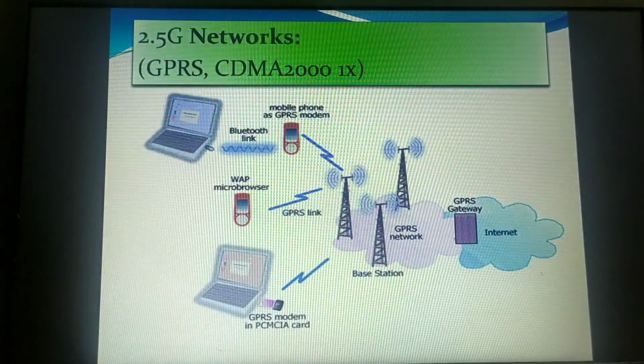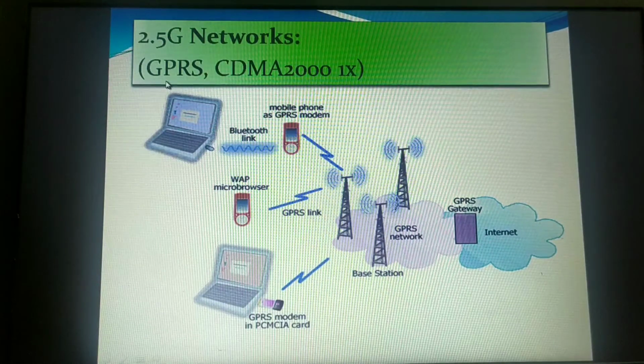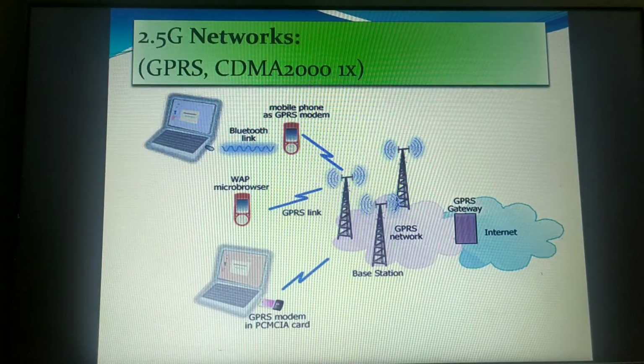Next came into existence the 2.5G networks, where the main network is GPRS, which we have recently discussed. Then the higher version of the CDMA, that was CDMA 2001X, had come into existence. This GPRS actually stands for General Packet Radio Service. It's a kind of wireless communication that helps you to connect to the internet, send emails, upload, download and all.